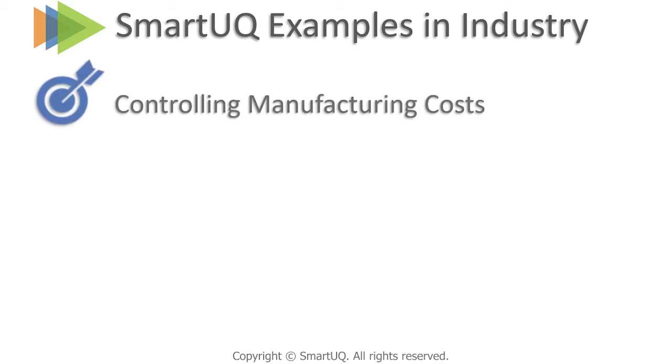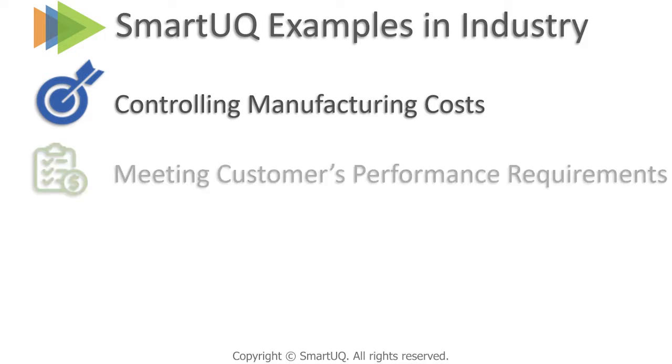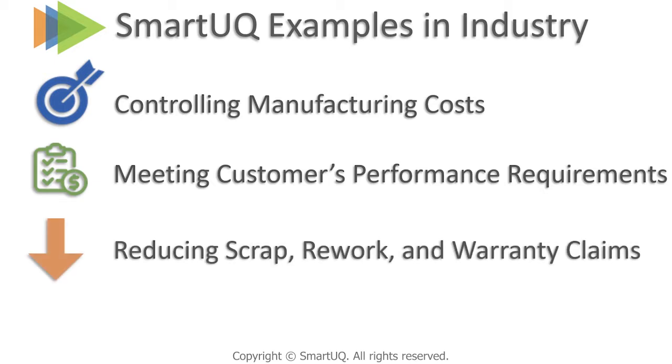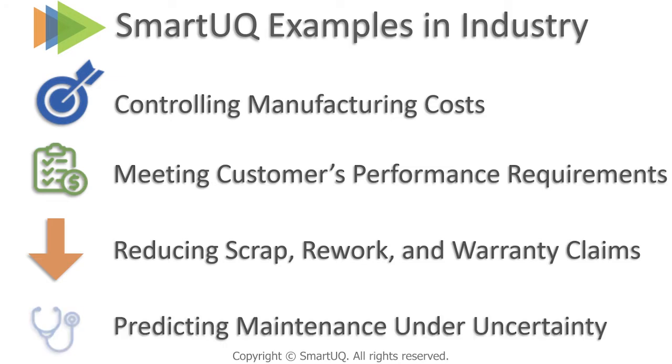Controlling manufacturing costs by knowing which tolerances need to be maintained and which ones can be relaxed. Having confidence in meeting the customer's performance requirements by using simulation and uncertainty quantification to predict performance with uncertainties during manufacturing. Applying UQ during design has a long-term favorable impact in reducing manufacturing deviations, rework, scrap, and warranty claims. Know when to replace critical components before they fail by predicting their reliability with uncertainties.